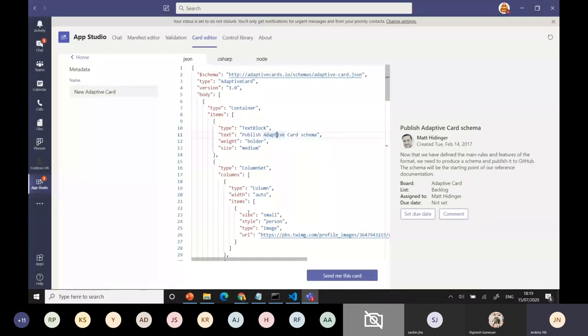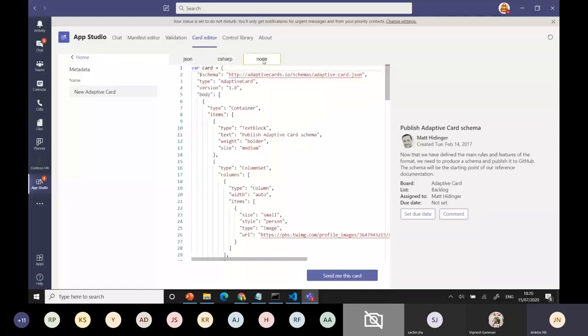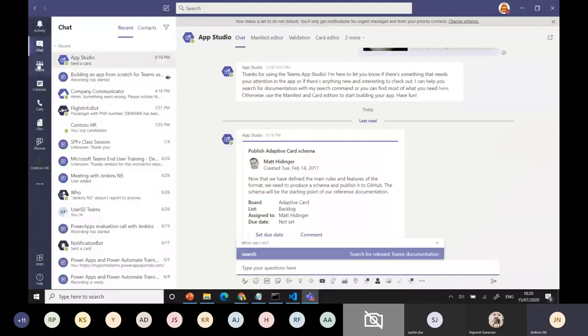You can have C# code, or if you are working with Node, you can use the Node code. We have the different options: you can have JSON, C# or Node for adaptive cards, hero cards, everything. It will automatically appear here, and you can use that code in your own code.